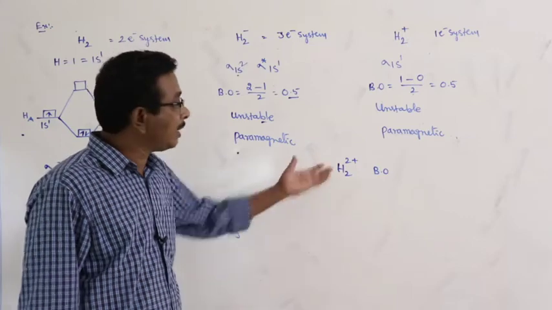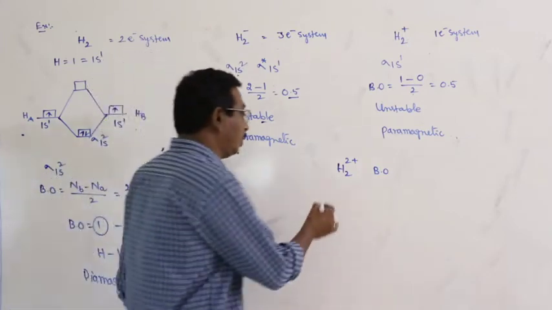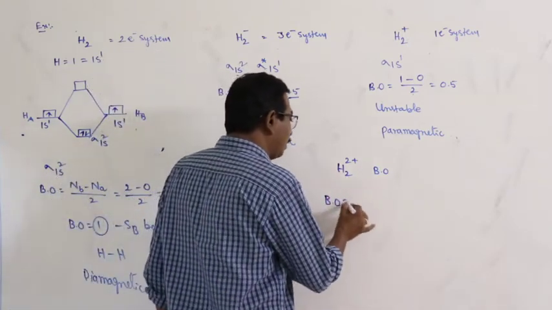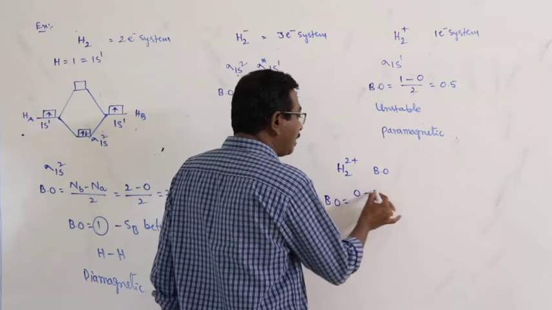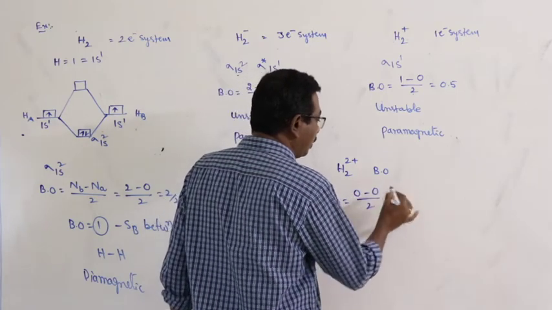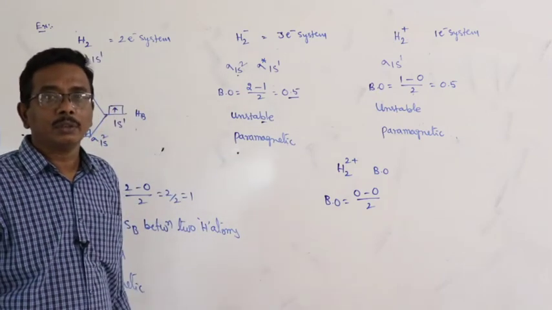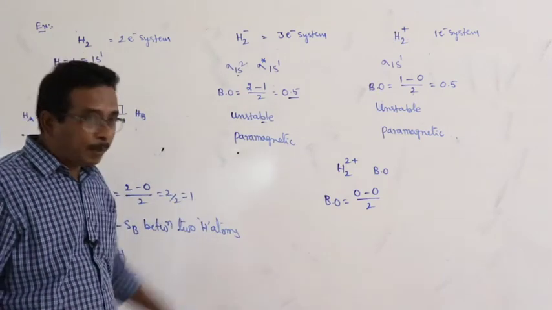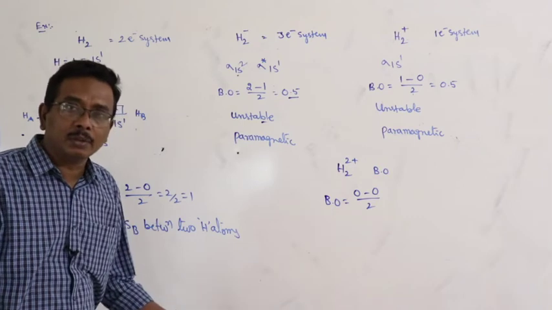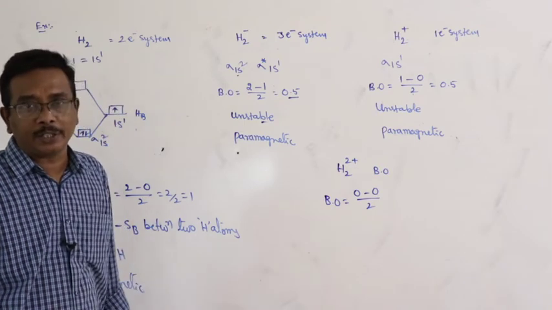Number of electrons present in H2 2 plus? 0. Here bond order is equal to number of bonding electrons 0, antibonding 0, 0 by 2 is equal to 0. It does not exist. Either paramagnetic or diamagnetic, there is no chance to give the information.